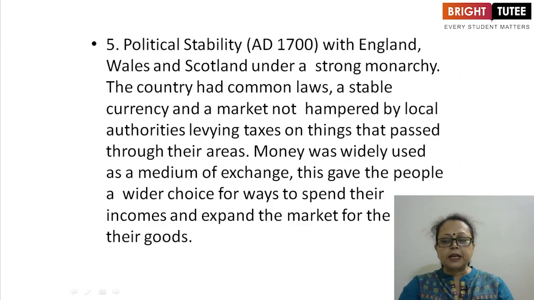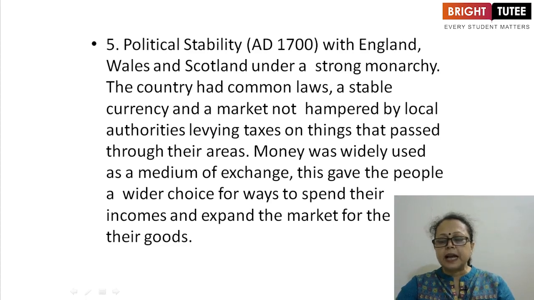So this is the political stability: England, Wales and Scotland under a strong monarchy, and the country had common laws, a stable currency and a market not hampered by local authorities. Then they levied taxes on things that pass through their areas, increasing their prices.